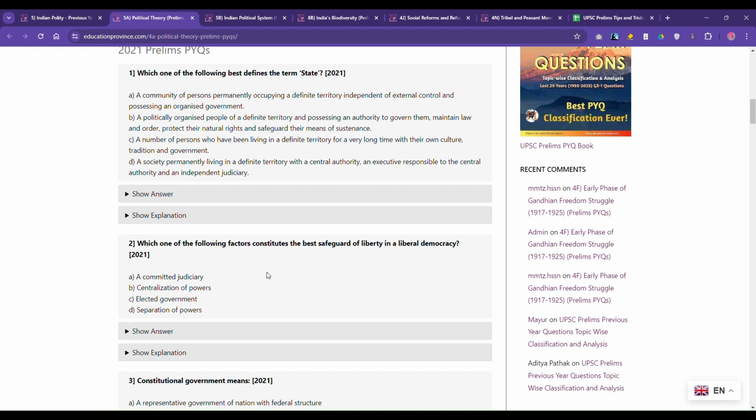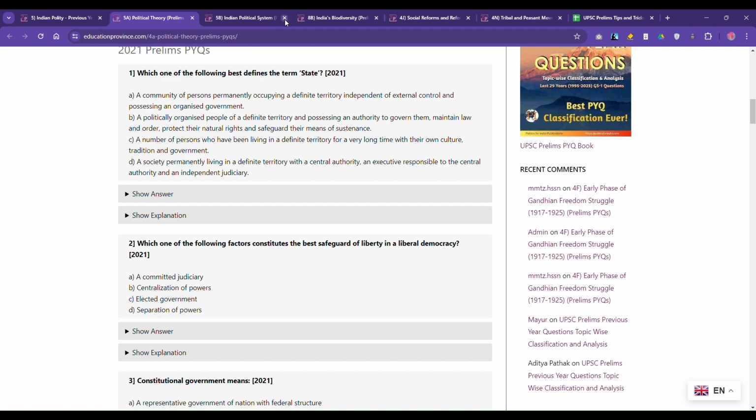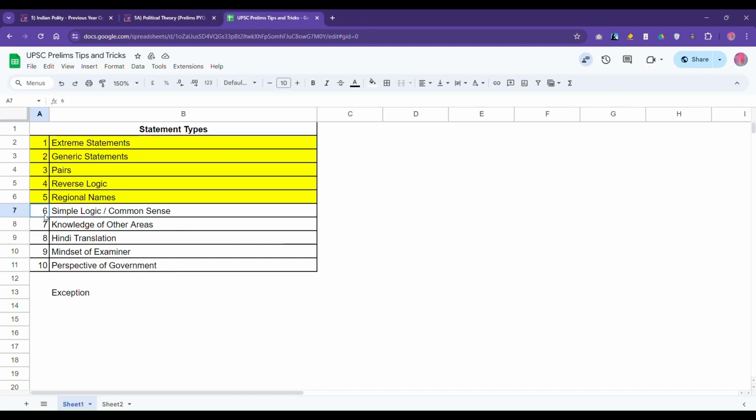The oppression of the people. It will lead to suppression of their liberties. It cannot be a safeguard of liberty. So on that basis, on simple logic or common sense, we can eliminate at least option B, centralization of power. Okay, so these are the examples we discussed for this category.